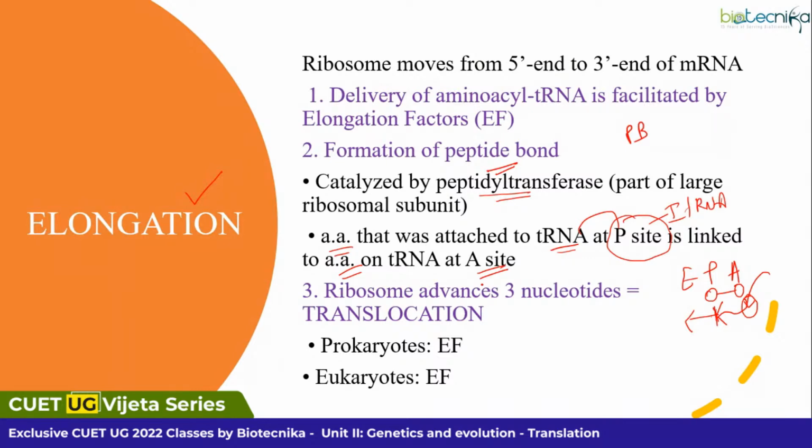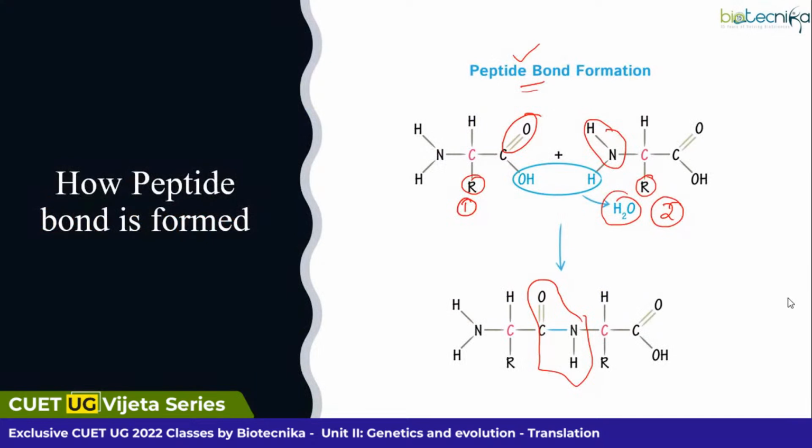Then what happens? After that, translocation occurs. That's what I said. Translocation. From here, the tRNA will be moving to here, and from here, the tRNA will be released out. And this space will be occupied by new tRNAs. Okay. So, what is the next thing?